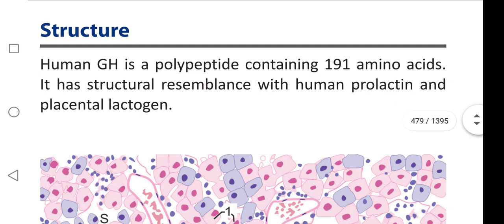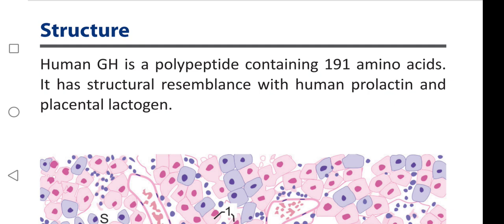And the next question is, which type of structure is it? I am asking whether it is like peptides, amines, RNA, something like that. It is a polypeptide. And how many amino acids does it contain? My next question. That is 191 amino acids constituted in human growth hormone. Okay.